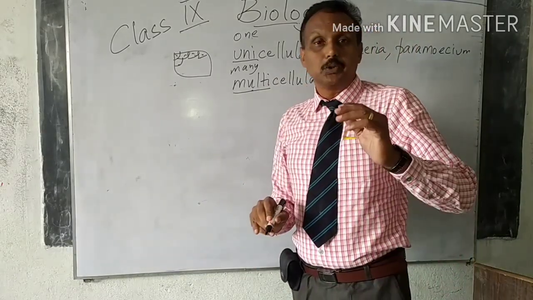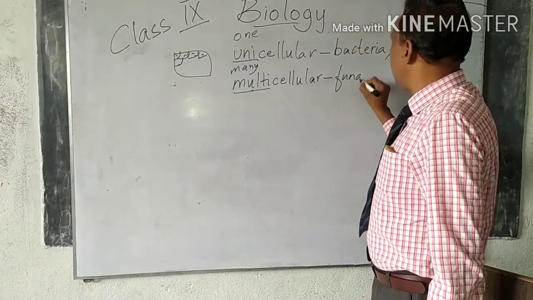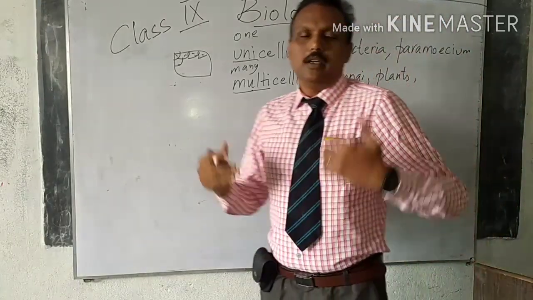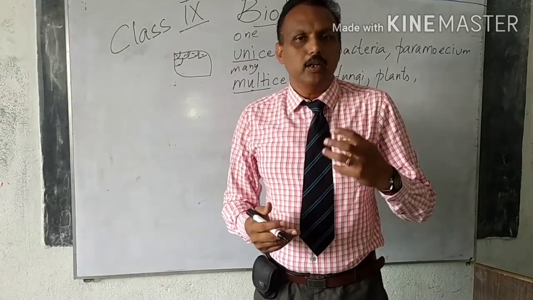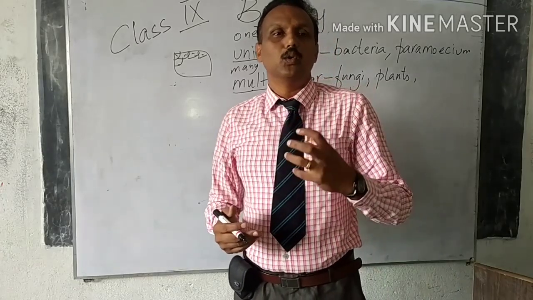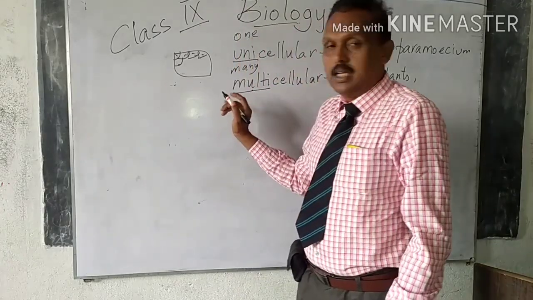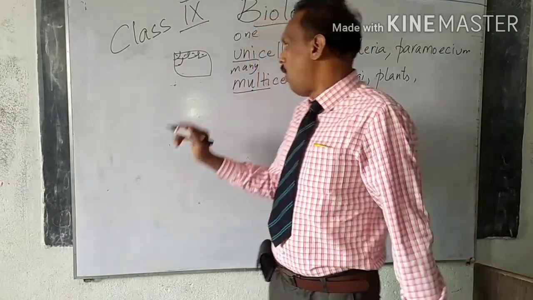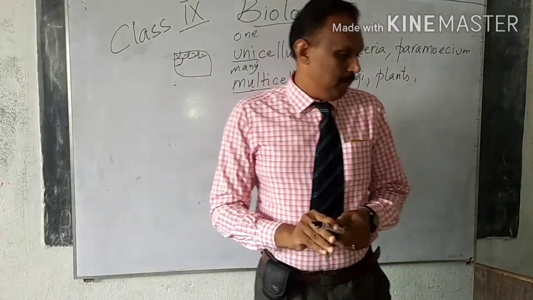And multicellular organisms means they have many cells. From that word it's very clear, like fungi, plants, animals. They are all examples of multicellular. If you take our human body, we have a lot of cells and a lot of functions. Our heart, kidney, liver, ear, eye, nose, mouth, tongue, they have different functions. So the cells may have different functions, but the organelles are uniform for all organisms, whether unicellular or multicellular.